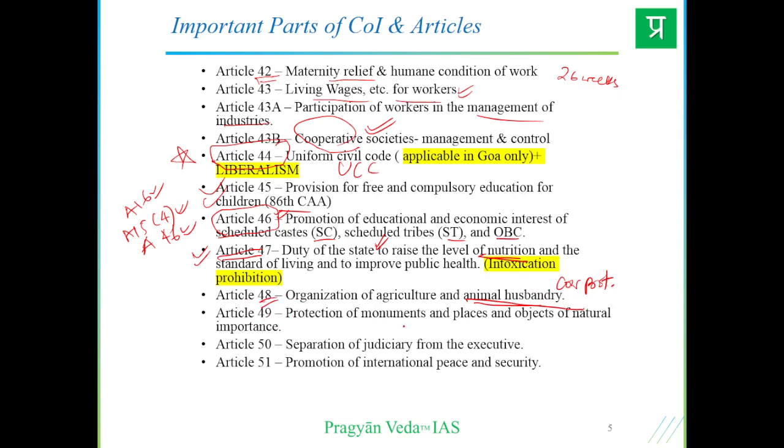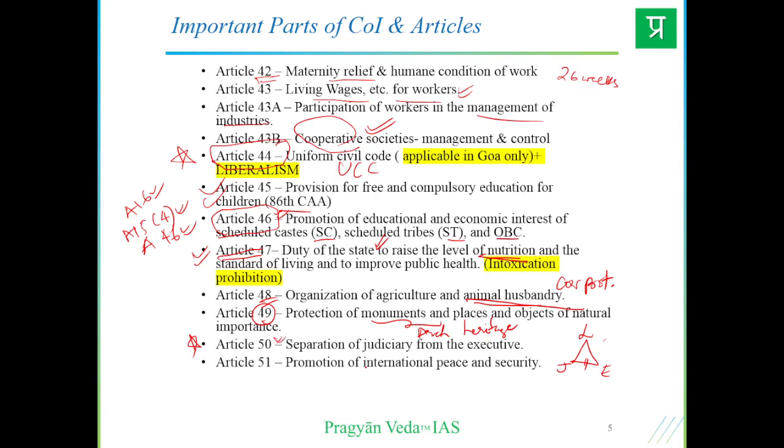Article 49 is protection of monuments and places and objects of national importance. So basically the architectural heritage that we inherit historically is all there within article 49. And article 50 is separation of judiciary from executive. This question was asked in UPSC a couple of years back, that basically we have separation of powers, right? The legislature, judiciary and executive. So the separation of judiciary from executive is specifically mentioned in article 50.